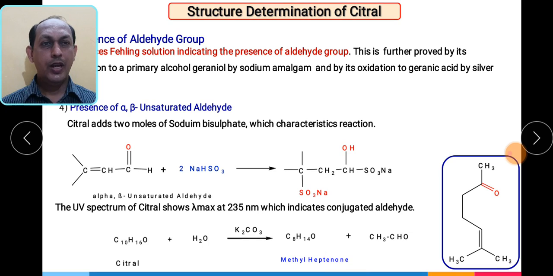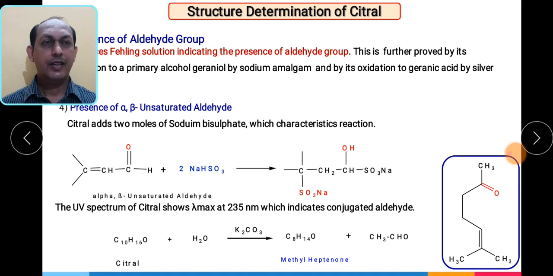Two carbons are eliminated, and as a result we get the formation of methyl heptenone. So these are the structural determination tests which help determine that your compound contains carbon carbon double bonds, then carbonyl functionality, then the presence of an alpha beta unsaturated aldehyde.